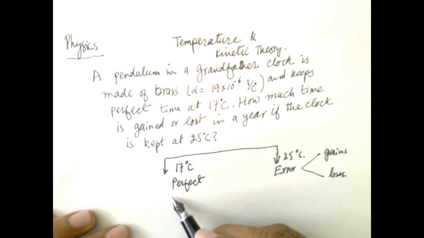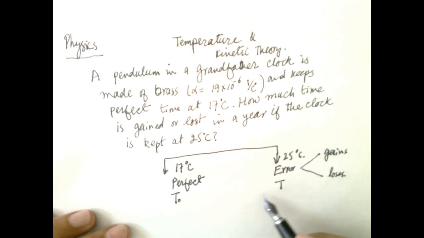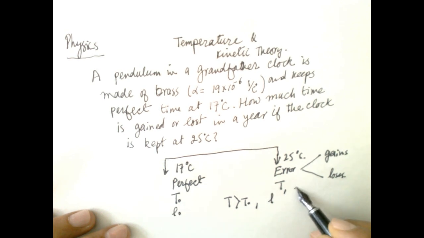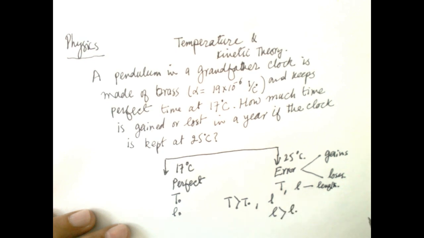So this is a temperature T naught, and this is T. Because T is greater than T naught, that means the length, this is L naught and this is L, so L is greater than L naught.